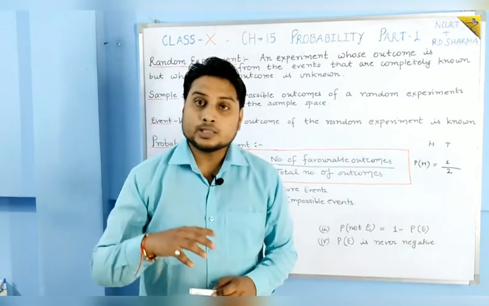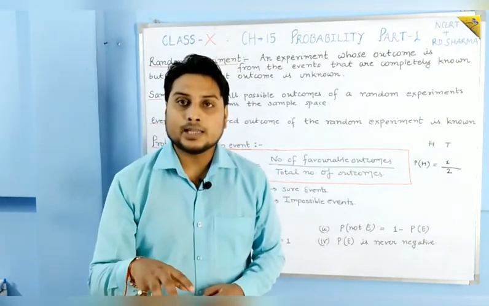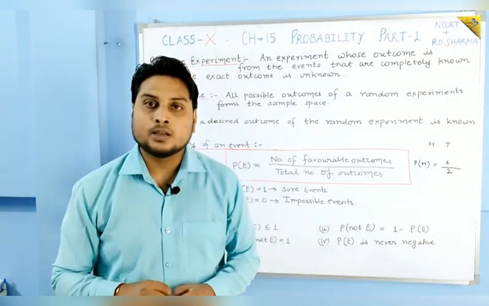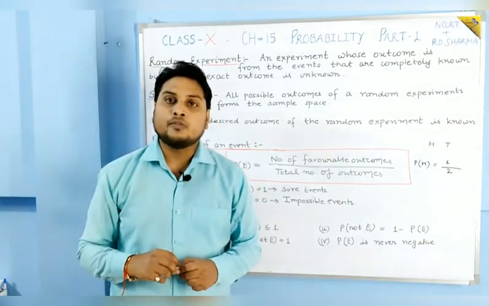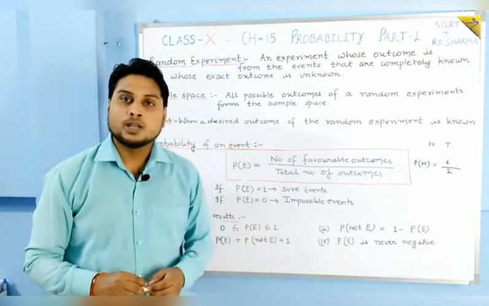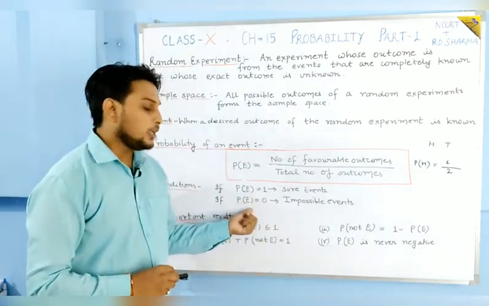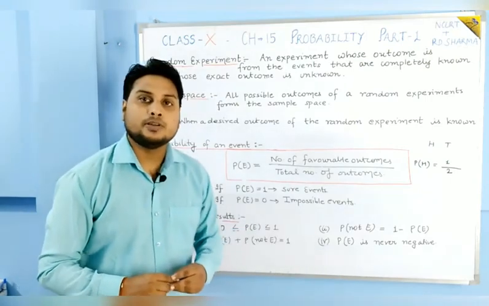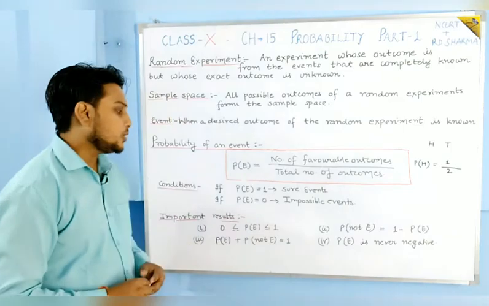Is there 7 on the dice? No, 7 is not there on the dice. Then that type of event is what? An impossible event, because the probability of getting 7 is 0. So that is impossible.